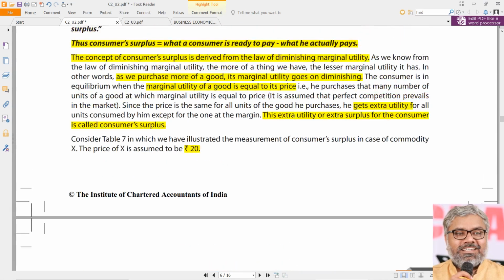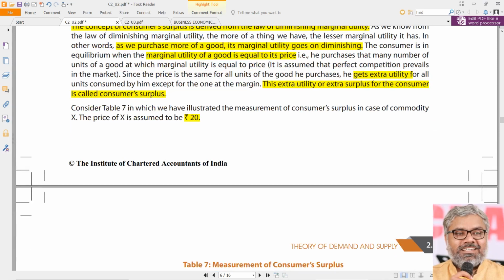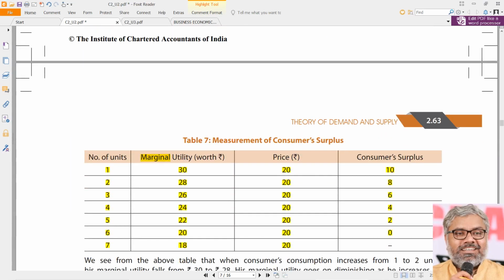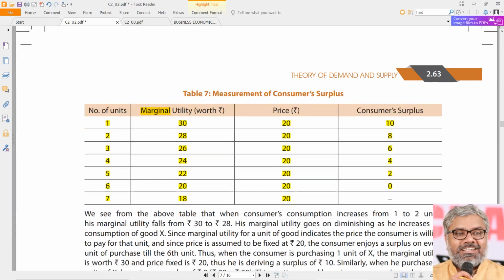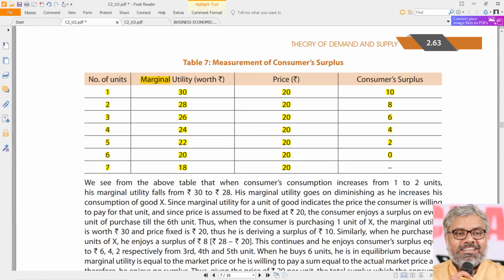What it is proving is, when a consumer has a situation where marginal utility is more than price, or you can put it otherwise, price is less than the marginal utility, that means he has to pay only a lesser amount, whereas the utility that he generates from consumption of that commodity is much more. Then the consumer is said to be in consumer surplus. He will be ready to buy that product as long as there is consumer surplus. If zero consumer surplus is there, that means the consumer is at equilibrium.